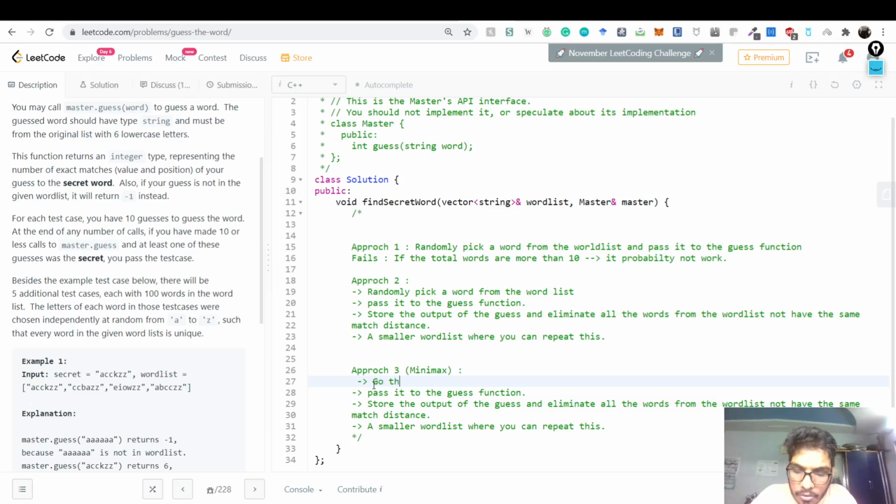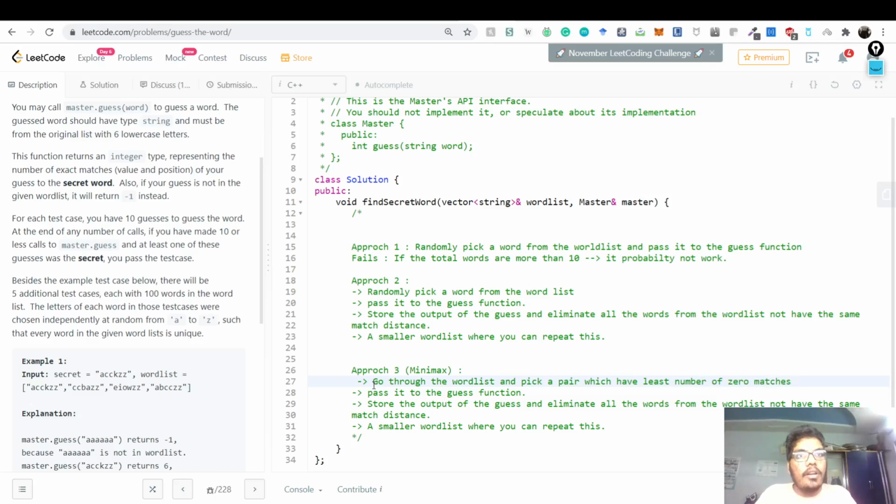Go through the word list, and pick a word which has the least number of zero matches.